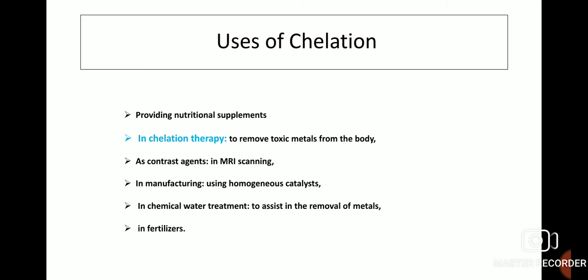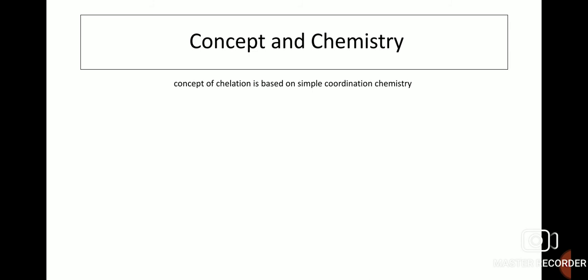So, where is chelation used? Chelation is used in providing nutritional supplements. It is used in chelation therapy to remove toxic metals from the body. Also, it is used as contrast agents in MRI scanning, in manufacturing using homogeneous catalysts, in chemical water treatment to assist in the removal of metals, and in fertilizers. But we will see the use of chelation particularly in chelation therapy.